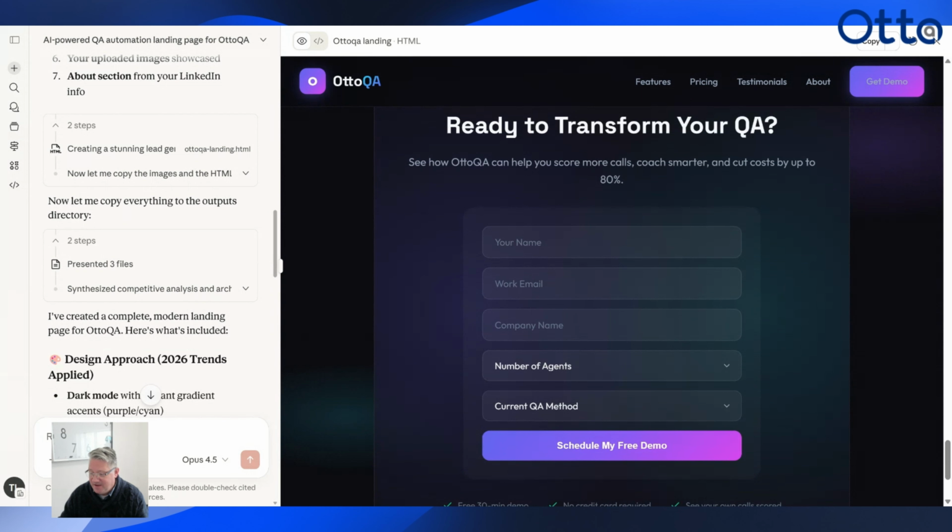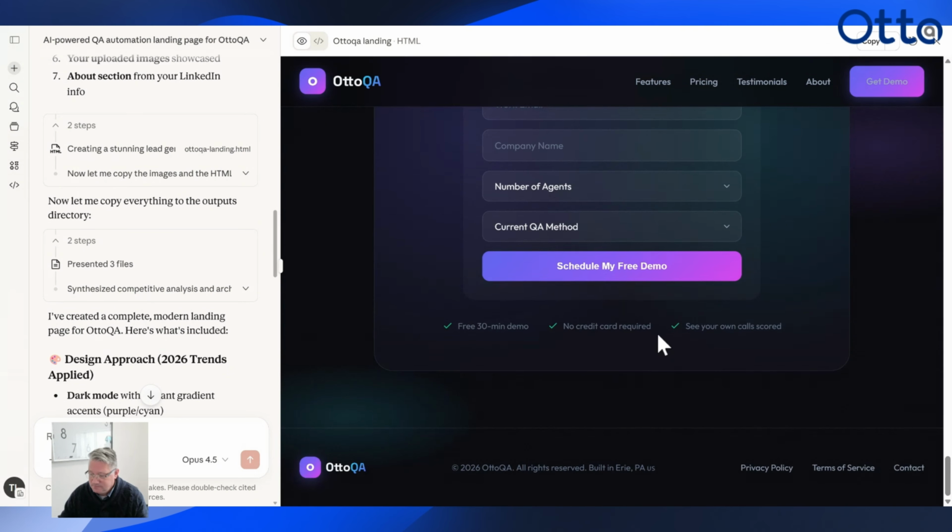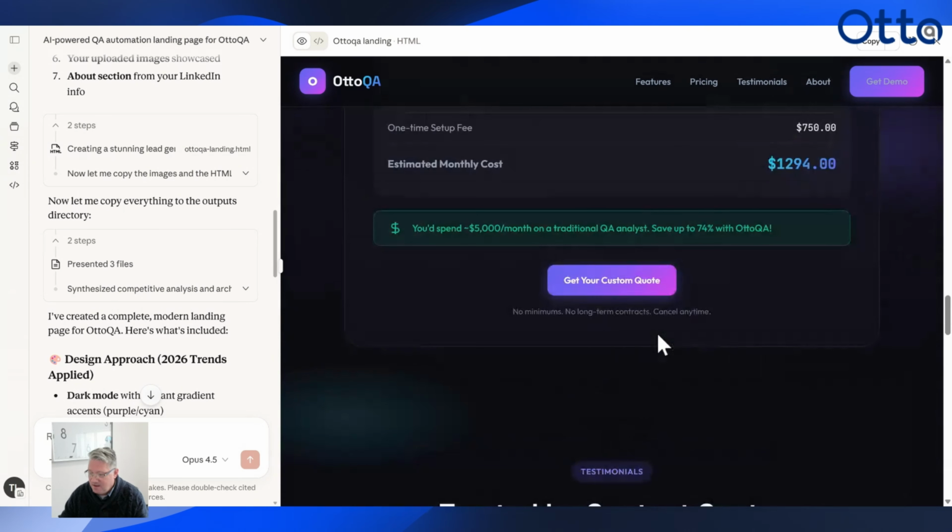And then again, we have a form to fill out. Oh, the other thing that I should have done here is, when it says get your custom code, I can just say, hey, add in my Calendly link, right? I'm not going to do that because I don't have the link, but if I had the link, I could just copy that, and then anytime they click the custom code, it's just going to take them right to where they can schedule. So you don't have to embed anything. You don't have to get crazy. It's just links, and then you have to have WordPress. So you literally copy and paste this HTML to the site.